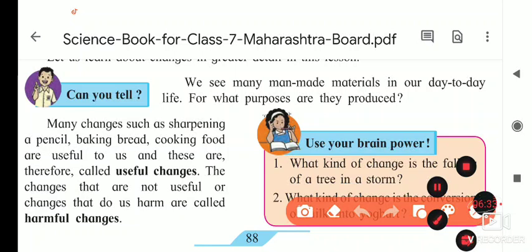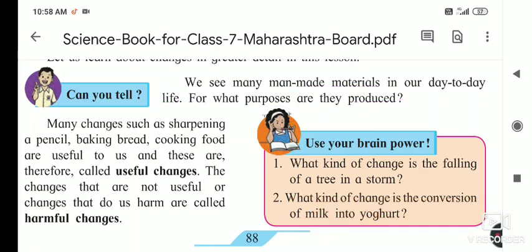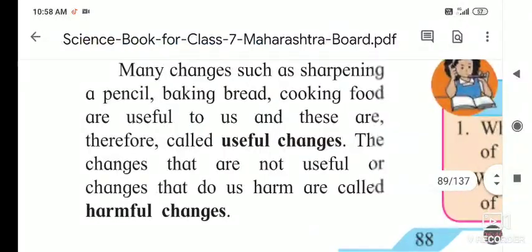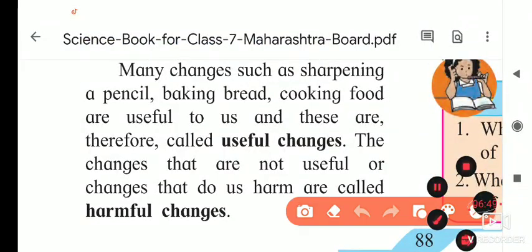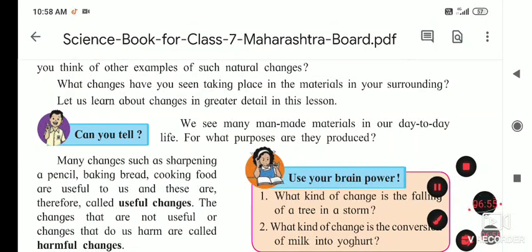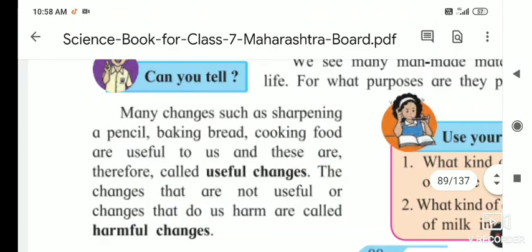We see many man-made materials in our day-to-day life. For what purpose are they produced? We are making furniture, so we cut down the wood and give it proper shape for our purposes. These are man-made materials we are making in our day-to-day life. And for what purpose are they produced? For our use.